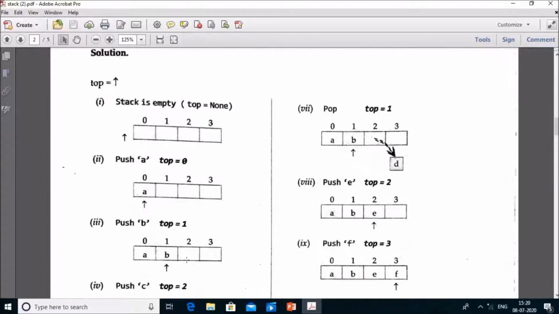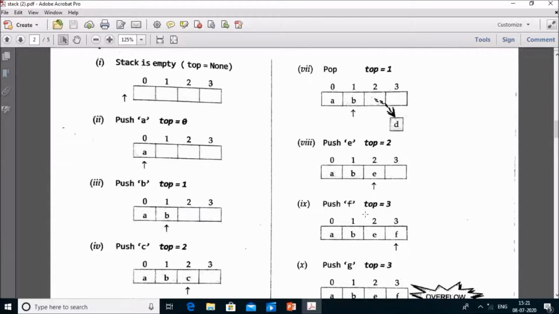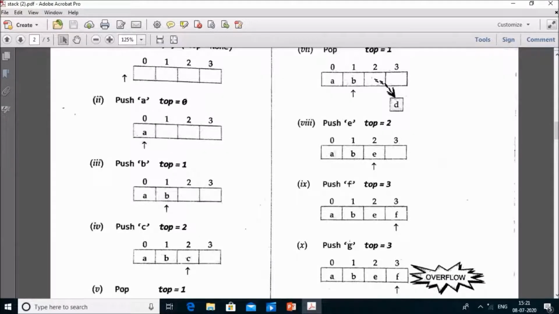Now the seventh operation which we perform here is pop, which deletes the element D and top gets decremented. Again push E, the same occurs up to step 9. Now top becomes 3 here and you want to insert G.